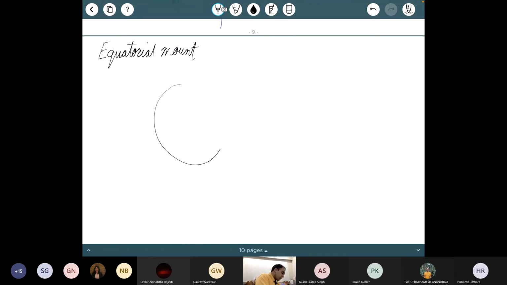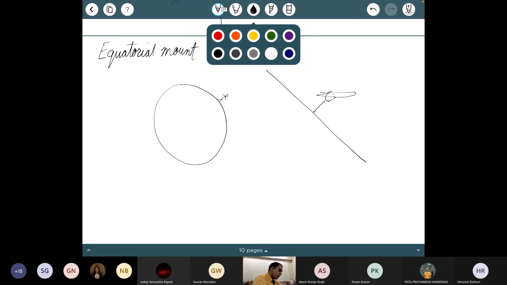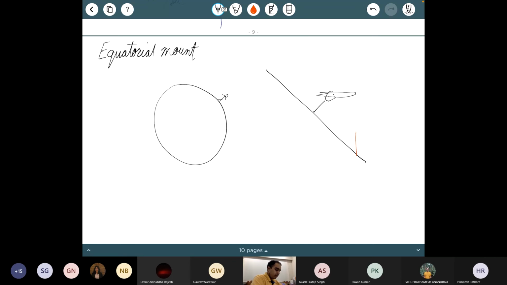Where what I will do is, this observer who was standing here, instead of taking his or her telescope, so the ground itself is tilted here, and an Altaz telescope would have been mounted like this. So I'm using my same sketch here. Instead of that, what I can do is mount my telescope at an oblique angle. So what I'm doing now is that one axis points to the pole star.